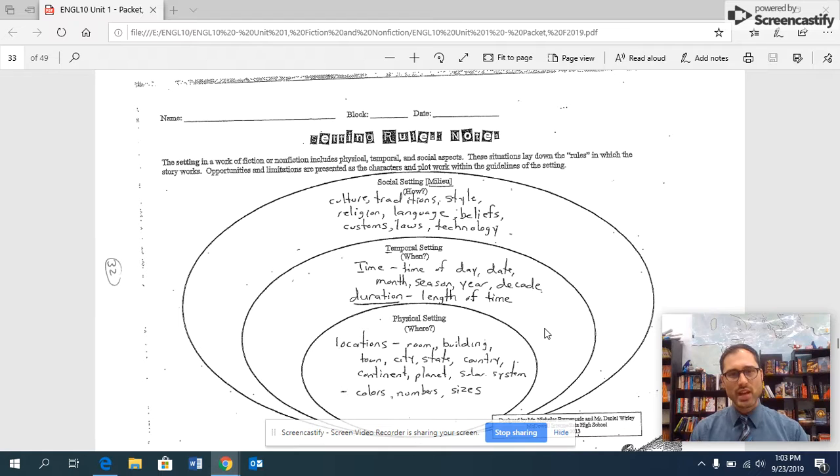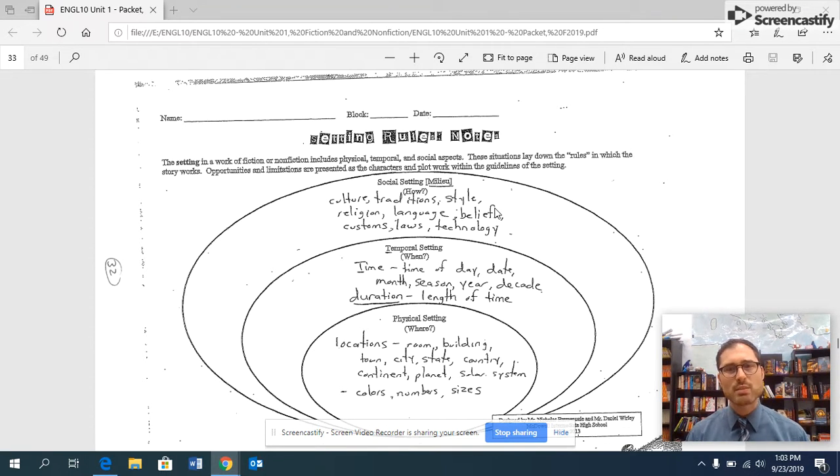The temporal setting, think of T of temporal, stands for T of time, is our time. It is our year, it is our month, it is the season, it is the era, it might be the duration, it might be how long a story lasts. Not how long it takes you to read it, but whether the story takes place over 2 days or 2 years. So that is the temporal setting. And of course, that will change throughout the story, just like the physical setting changes.